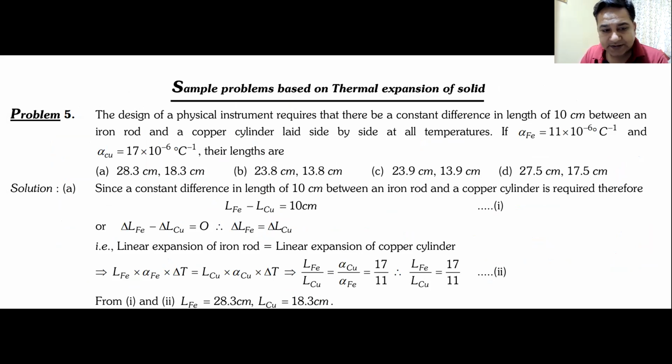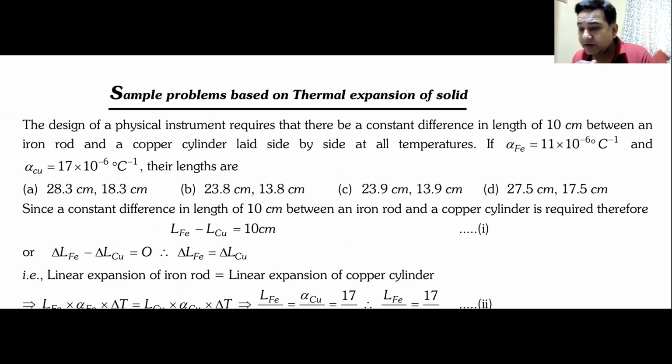Okay, so let us solve this problem. Let me just make it bigger. And I'll send you this sheet so you can solve the rest of the problems on your own. And I'm sure if you've understood what I have said in the class, you would be able to solve the problem. So what is the problem?